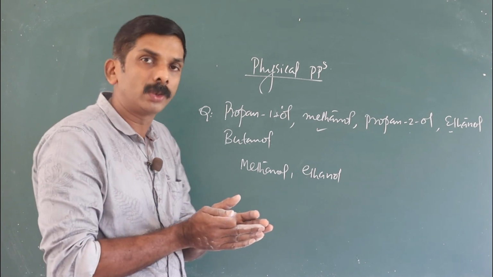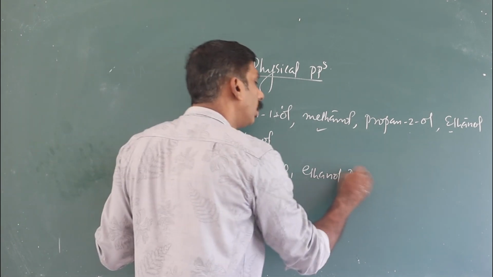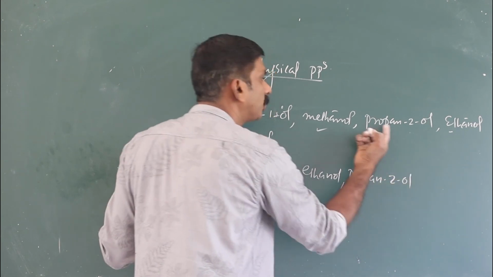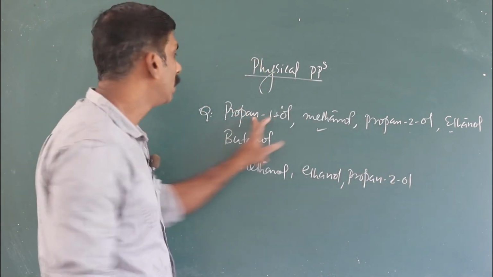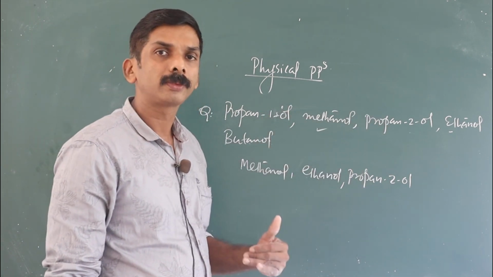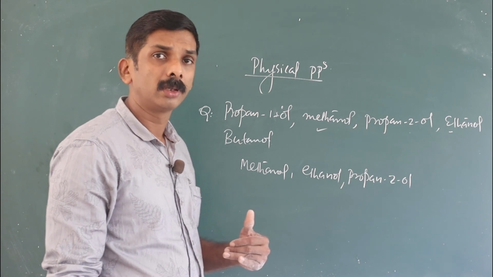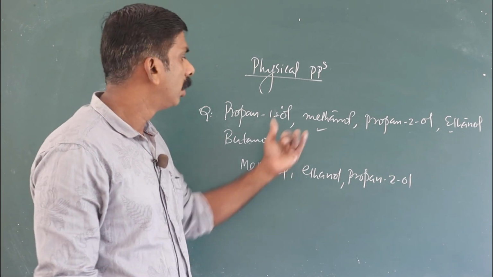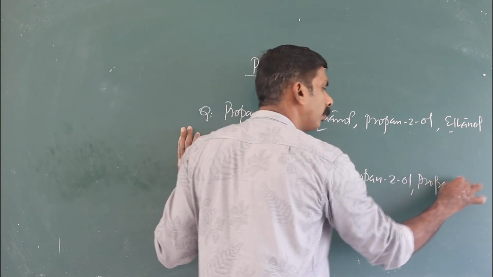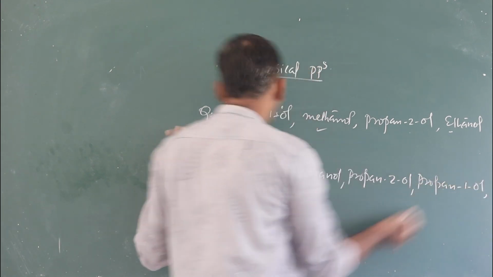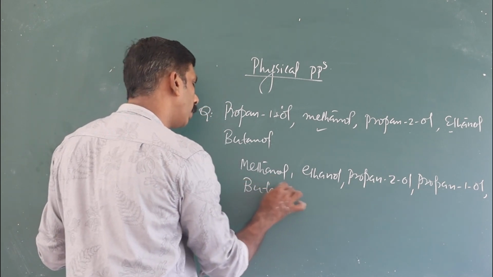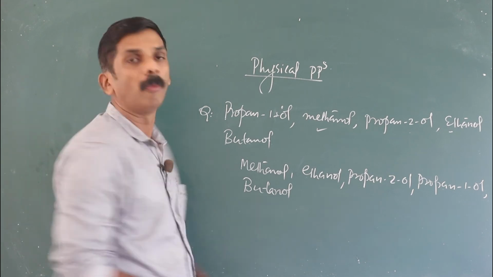The OH group is attached to the second carbon. These two are isomeric alcohols, but because of the branching in propan-2-ol, its boiling point is less than that of propan-1-ol. And finally, butanol, with the highest molecular mass, possesses the highest boiling point.